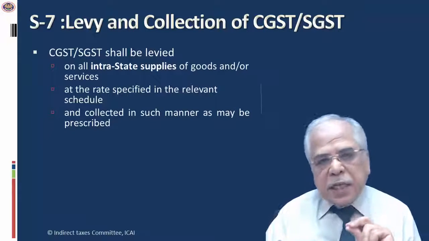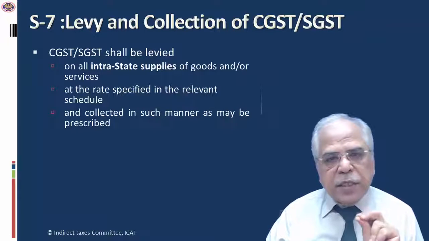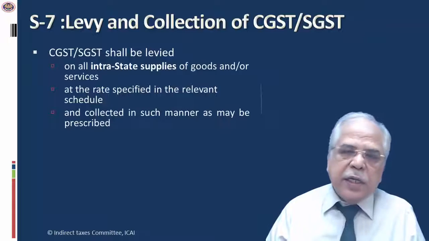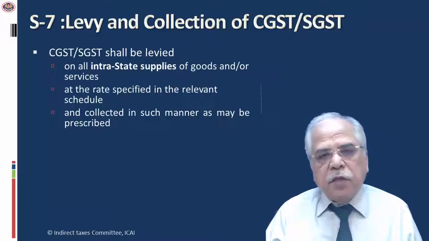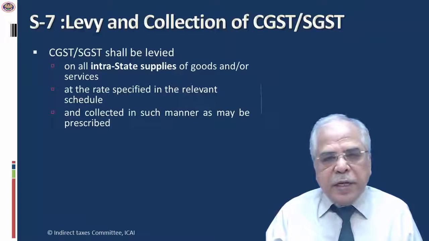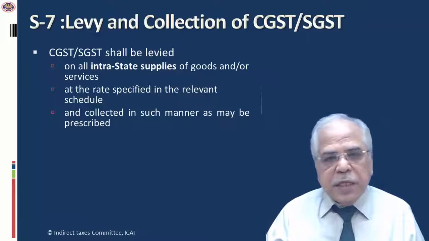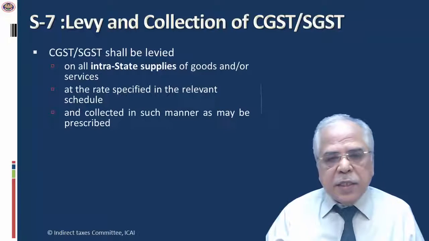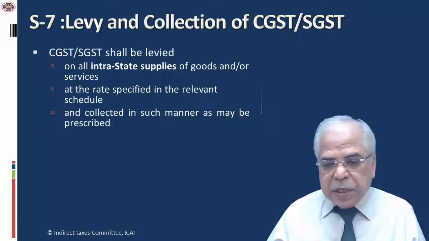If you look at this charging section and compare it with the existing one, there is not much of a difference. If you read Section 66B of the present Finance Act 1994, it clearly says there shall be levied a tax at the rate of 14% on the value of services other than those specified in the negative list provided or agreed to be provided by one person to another, which is missing in this definition, as I have already given you the background for that, in the taxable territory, and shall be collected in such manner as may be prescribed.